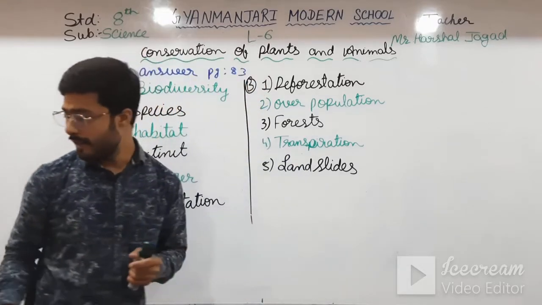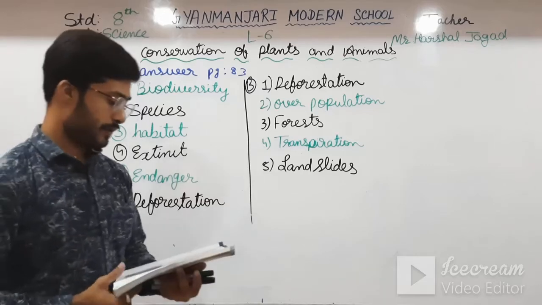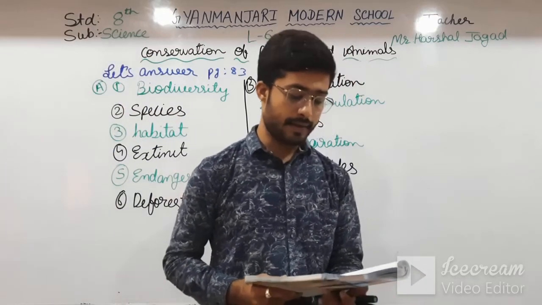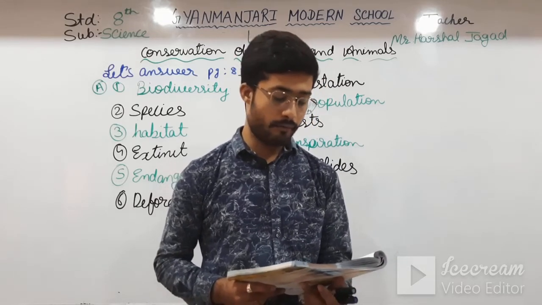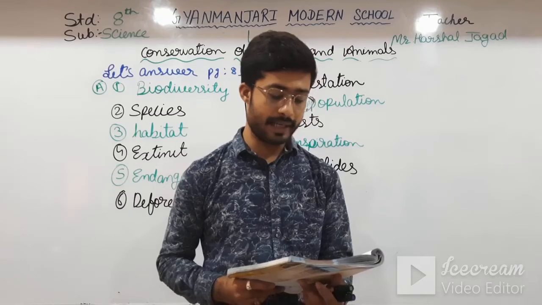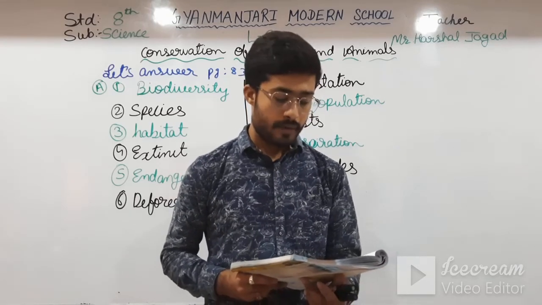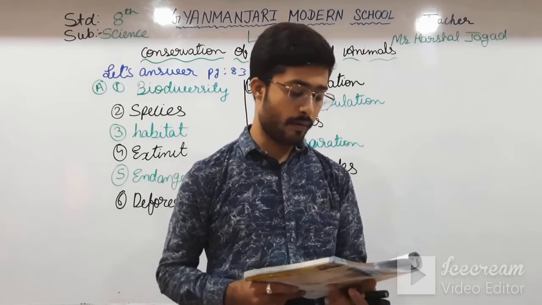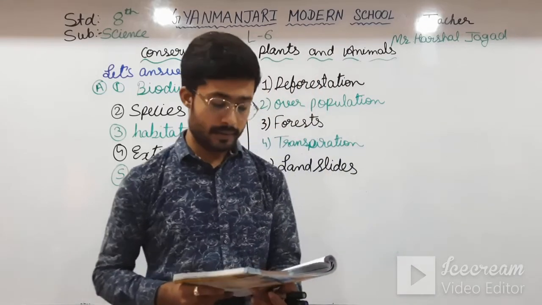Okay students, next let us see recycling papers. See, for recycling papers, a large number of trees are cut for manufacturing paper. Paper is made from wood pulp which is mainly obtained from trees and plants like bamboo. We should aim at reducing the wastage of paper and try to reuse recycled paper as much as possible.